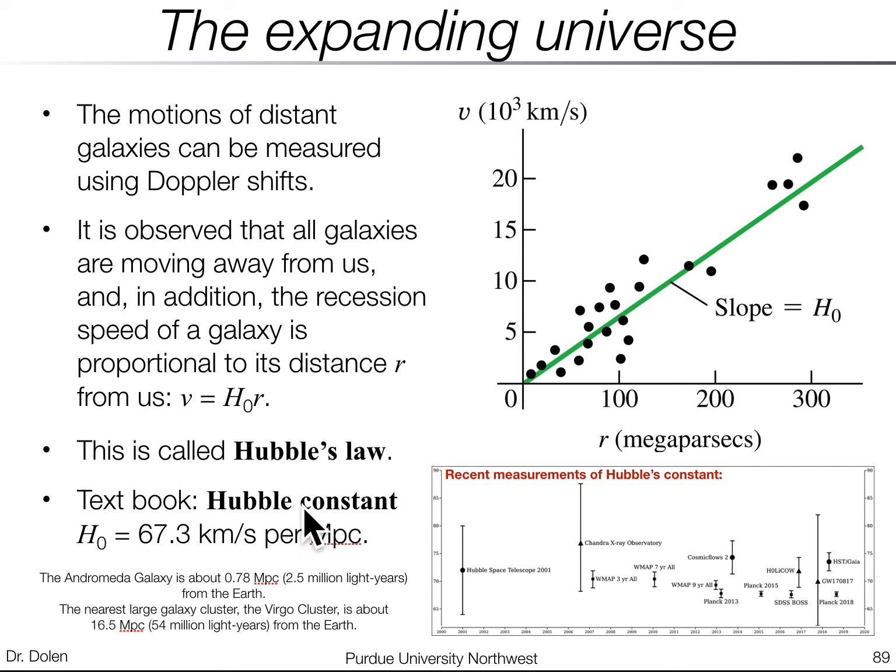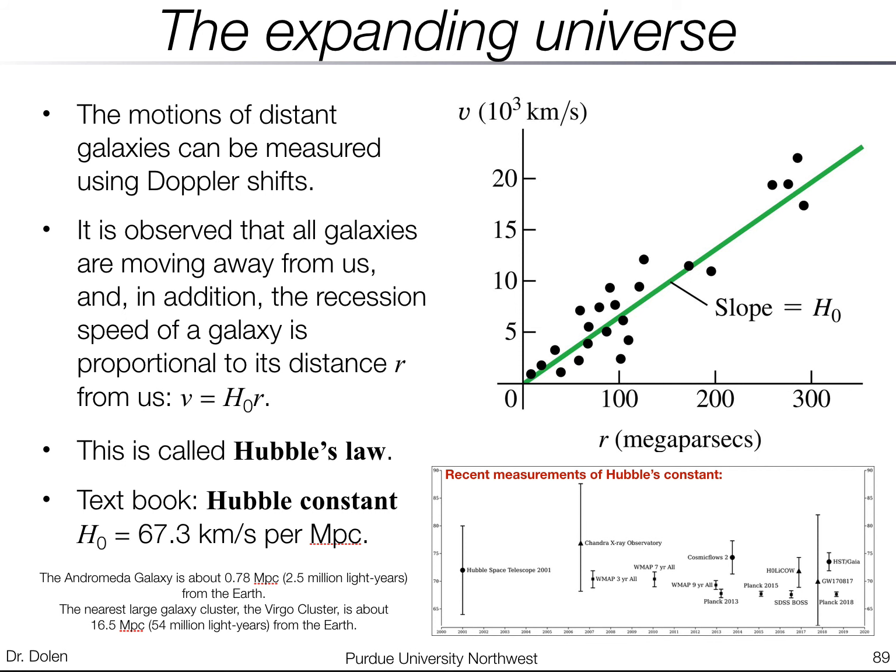Your textbook has the Hubble constant as being 67.3 kilometers per second per megaparsec. Okay. If you look at a lot of recent measurements, you can see there's a little bit of a variation in these measurements. And this is the kind of beautiful scientific result you want to see, where a lot of different experiments have different measurements. Each one has different accuracy. All these experiments have error bars, which are an approximation of the uncertainty on their measurement. You can see throughout all these measurements there is a spread, and putting all these measurements together, you could have a pretty good estimate of the current Hubble constant.